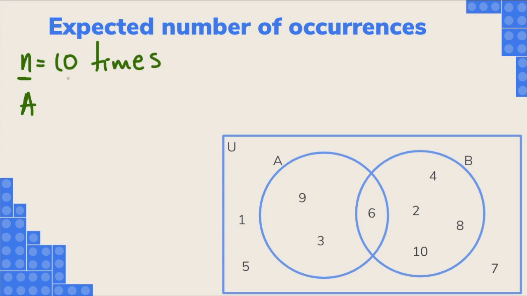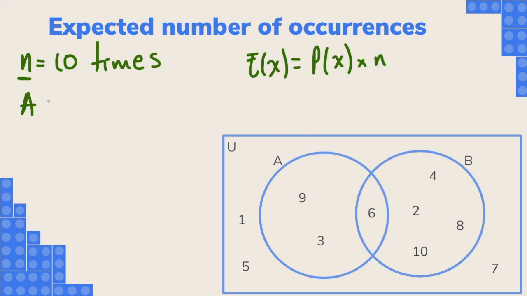To find this, we're going to use the formula for the expected number, which is the expected number of x is going to be equal to the probability of this event times the number of times that we repeat the experiment.